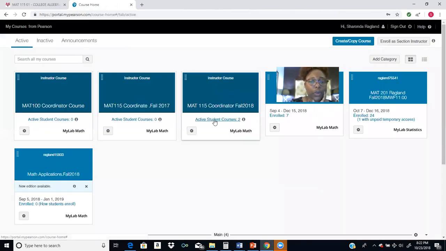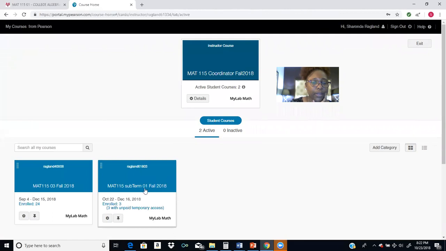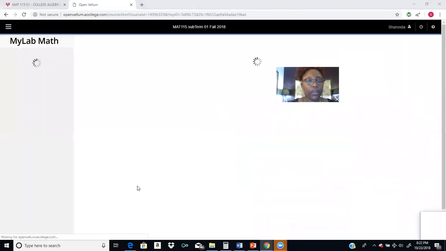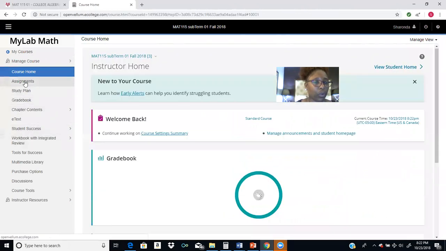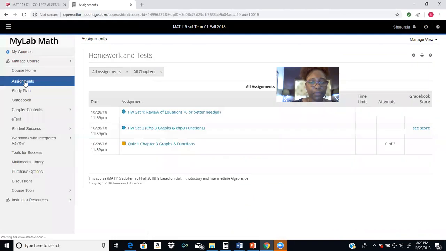And you'll click on the term, and it will give you on the left your assignments for the week 1 show. So there are 2 assignments. You have homework set 1 and homework set 2, and then you have the quiz.